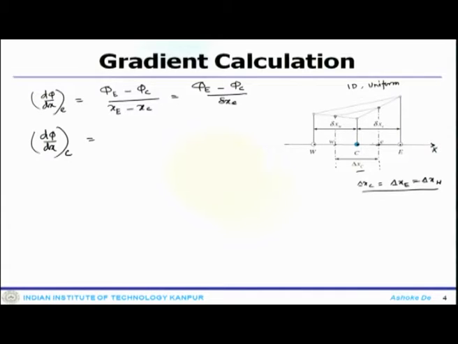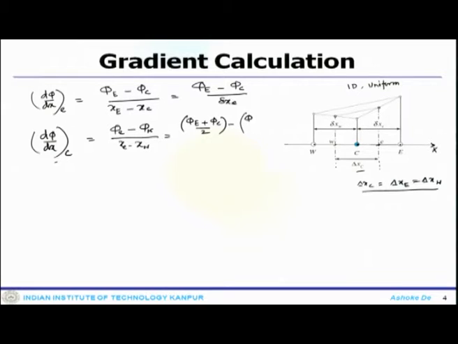We want to use the information of these faces like e and west faces and try to calculate the derivative at center C. So, which can be written as phi E minus phi W divided by xe minus xw, which one can write as phi E plus phi C by 2, which is basically again a linear interpolation between the information of C and E,